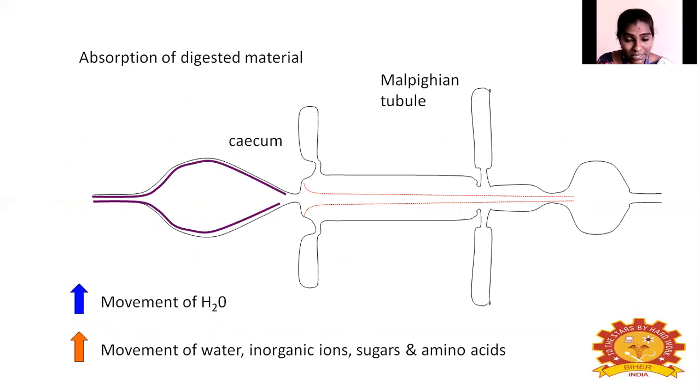Here is a diagrammatic image showing the movement of water, inorganic ions, sugars and amino acids through the midgut wall and hindgut wall.